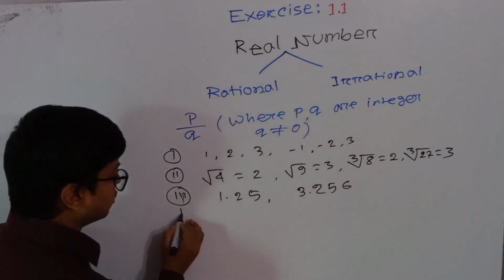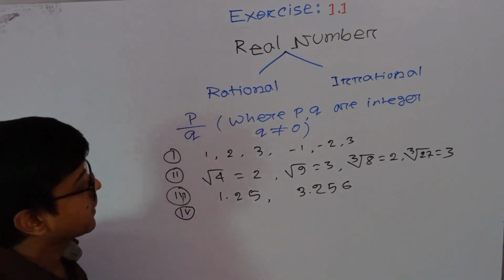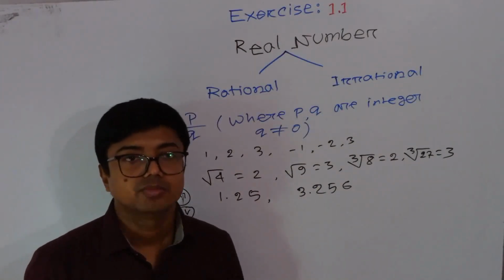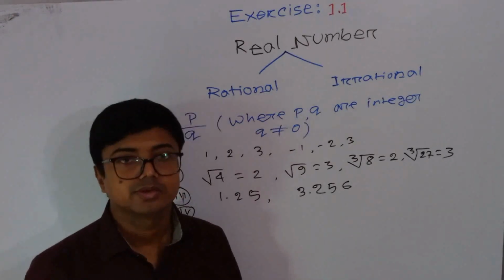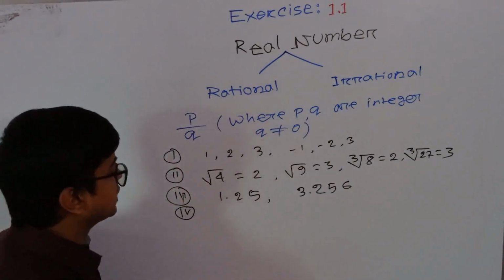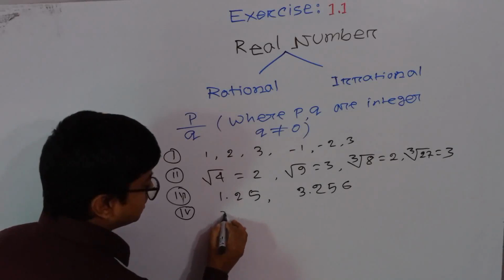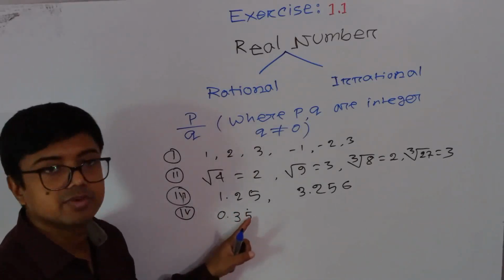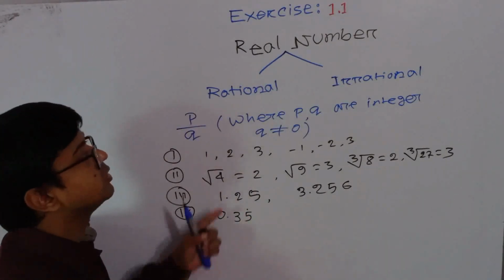Point number 4. Any kind of recurring number is always a rational number. So we can write here, suppose 0.35 recurring, it's one kind of rational number.